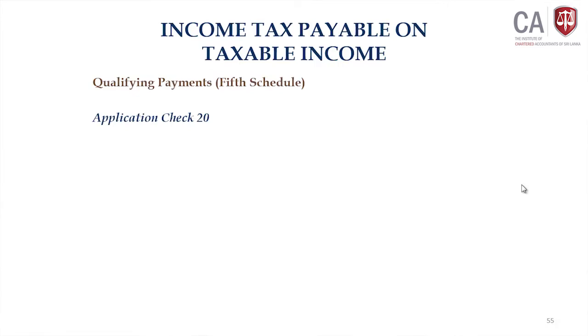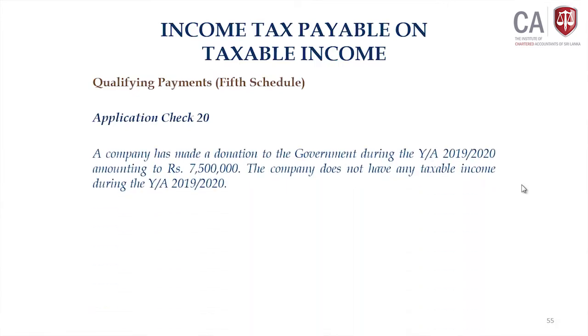Look at the example in application check 20. A company made a donation to the government in the year 2020, 7,500,000. That means you can set off up to taxable income, but the problem here is the company has no taxable income, because maybe it has a loss. So no set off is possible.